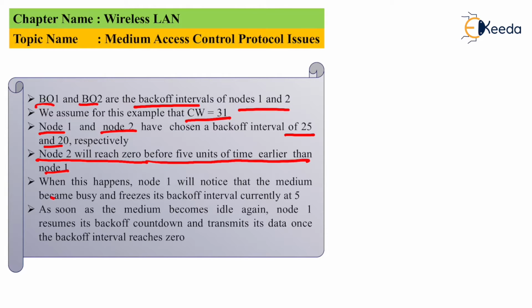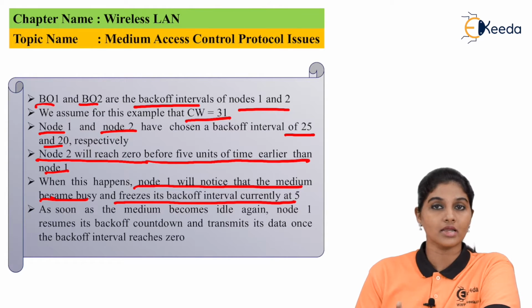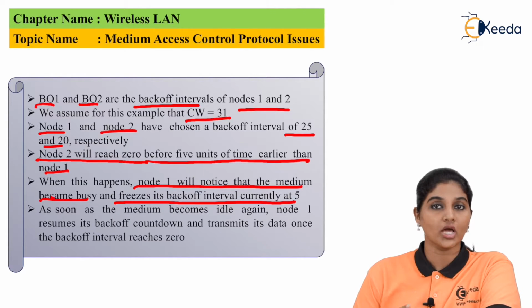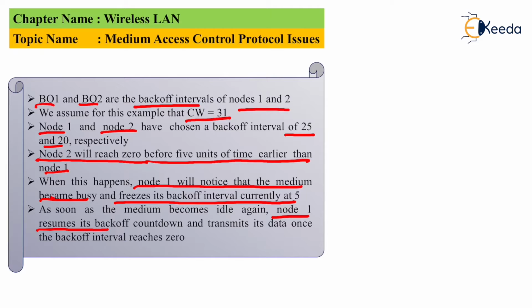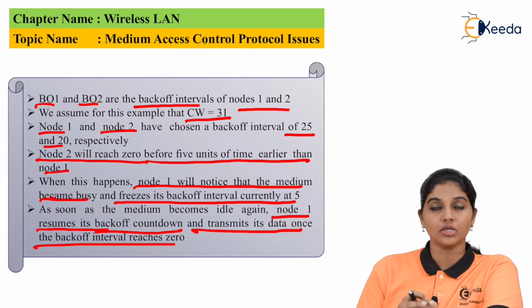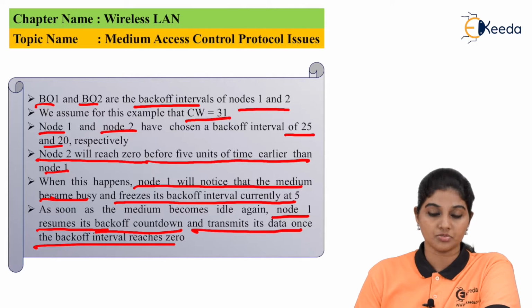Now when this happens, node 1 will notice that the medium has become busy and freeze its back-off interval currently at 5, because node 2 has already reached there, and because of that node 1 finds that the channel is busy and therefore it will freeze the back-off interval at 5 only. As soon as the medium becomes idle again, node 1 resumes its back-off countdown and transmits its data once the back-off interval reaches 0. So in this way the collision avoidance takes place.